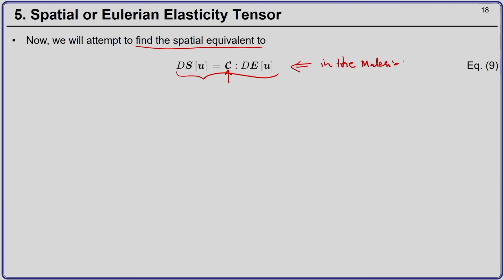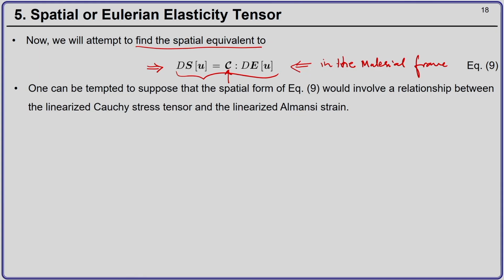So, this is in the material frame, or the undeformed frame of reference, the initial configuration. Now, since the equilibrium equation is written in the current configuration or the spatial configuration, this equation has to now be transformed to the spatial configuration.